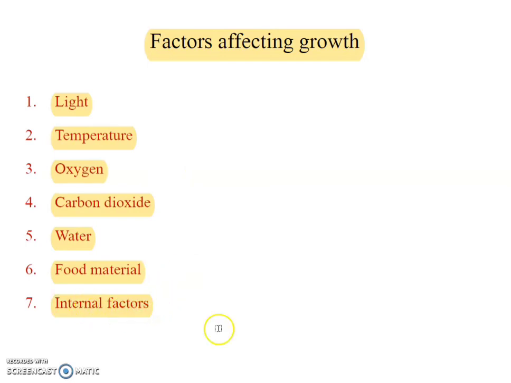Then internal factors mean growth regulators, like auxin, cytokinin, gibberellin, abscisic acid and ethylene. These are the growth hormones responsible for growth in plants. So these are the internal factors which affect growth.